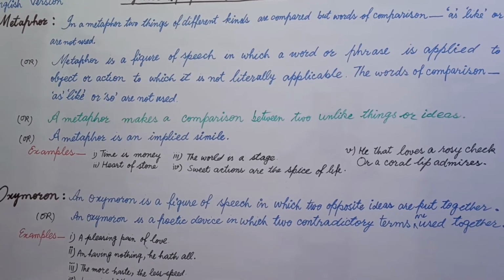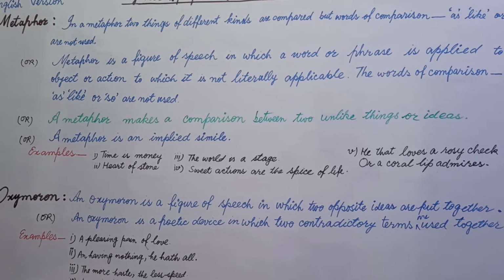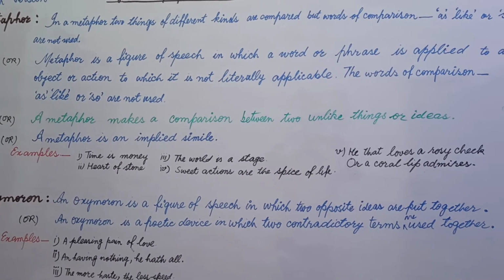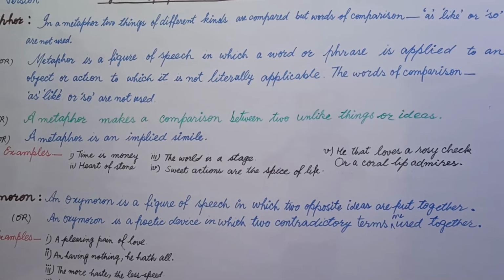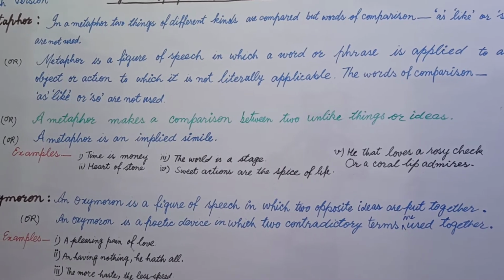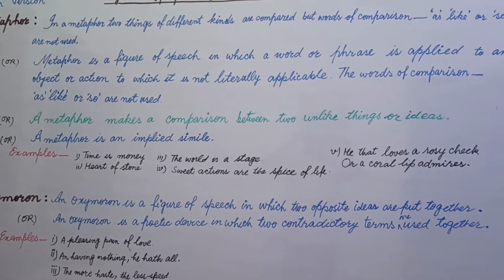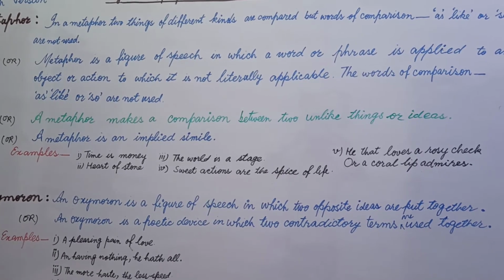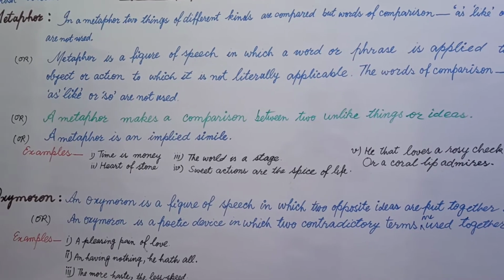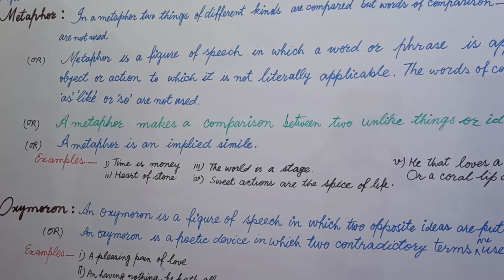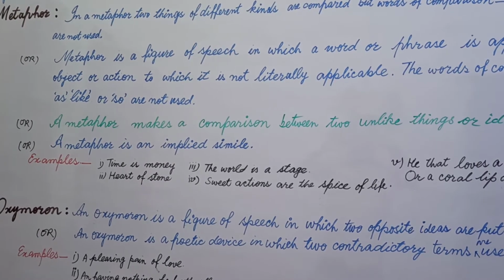They are beyond our control. Suppose life is a dream. The beginning of life and the ending of life is just like out of control as the dream is. So we can say the comparison between two different things without the words of comparison is metaphor. Now you see once again in definition number 4, a metaphor is an implied simile.